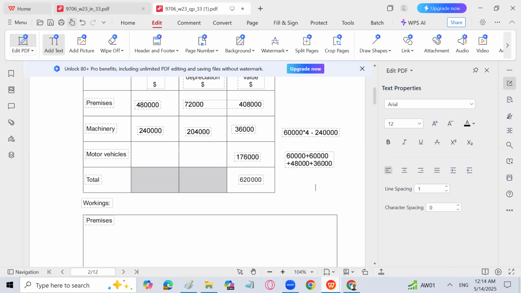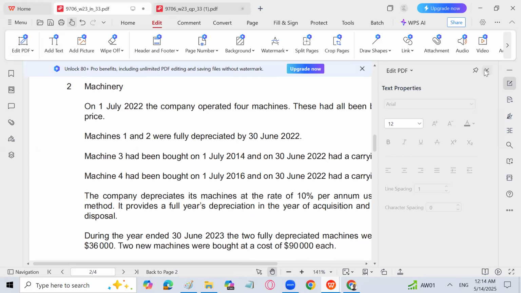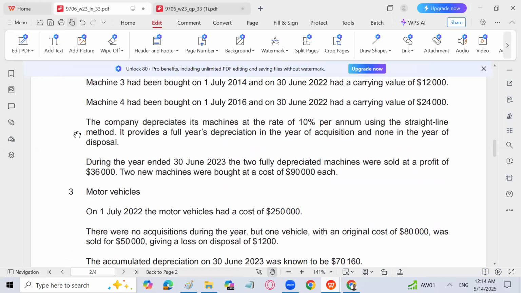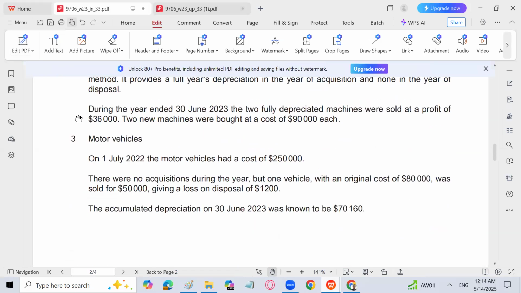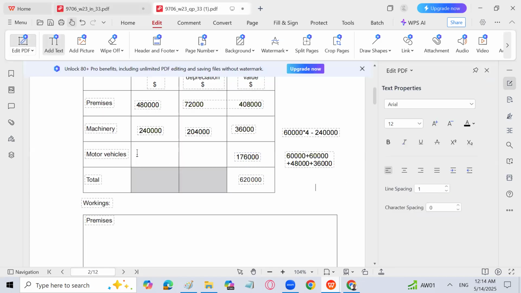Let's move forward now to motor vehicle. If you talk about motor vehicle, on 1st July, the motor vehicle had a cost of 2,50,000. So that's quite easy. The cost of the motor vehicle is going to be 2,50,000. So we can calculate depreciation directly, easily. This cost is going to be 2,50,000. And carrying value we have calculated already. So the difference is going to be the depreciation, and that is going to be 74. So this is how we are done with this part.